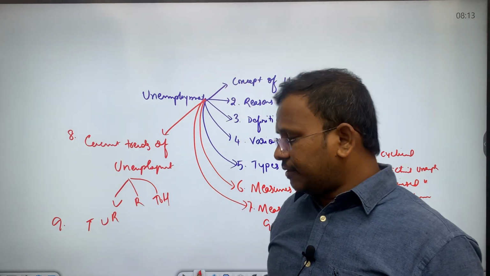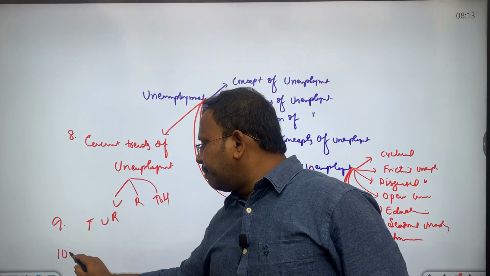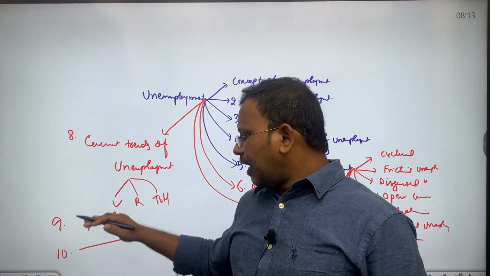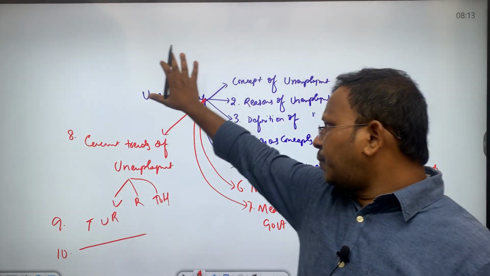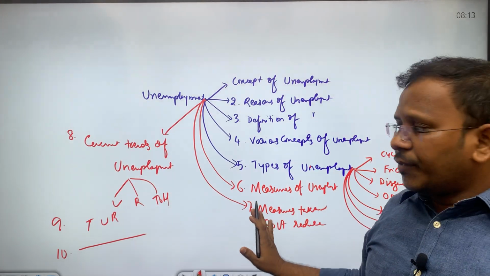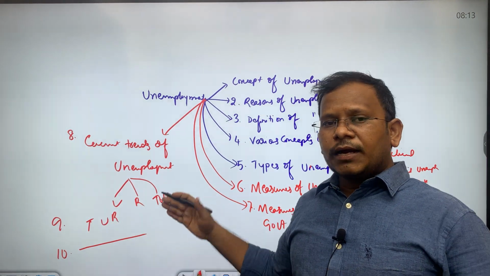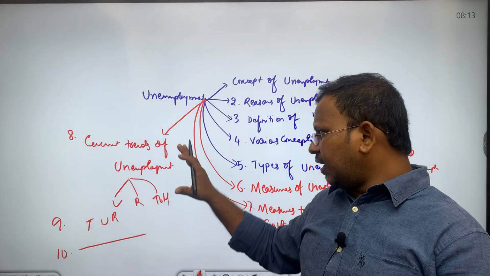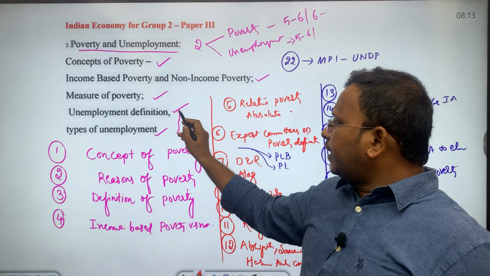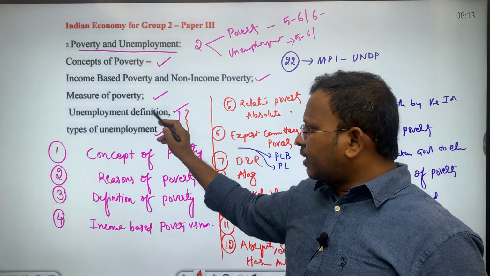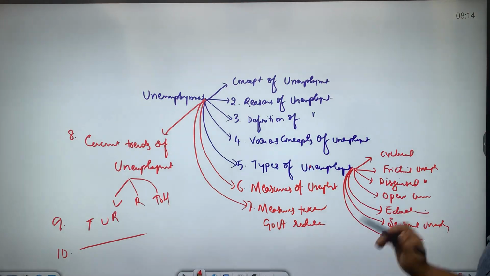Along with the unemployment rates of India, we will also study the Telangana unemployment rates. Okay, after studying the ninth subtopic, we will study the miscellaneous items regarding unemployment which occur in the newspaper. Okay, so as part of unemployment, we will be studying 10 subtopics to complete the total syllabus of unemployment. But exclusively as part of the syllabus, you can see only two subtopics as part of unemployment. One is the definition of unemployment, the second one is the types of unemployment.